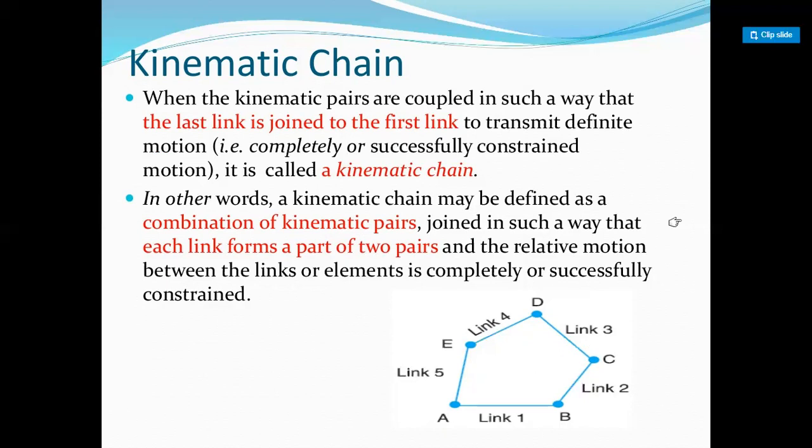Second condition: all kinematic links which are connected with each other must have relative motion. This is the important condition. All the links must be in relative motion with each other. Third condition: the force which is applied to the first link must be transmitted to the last link.